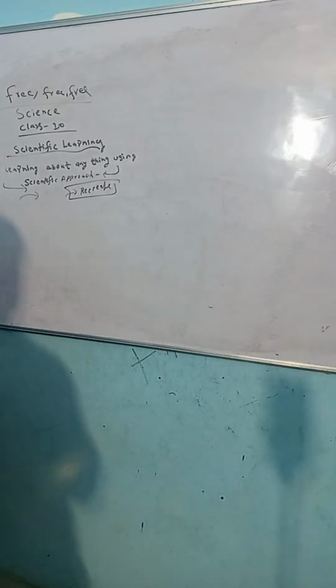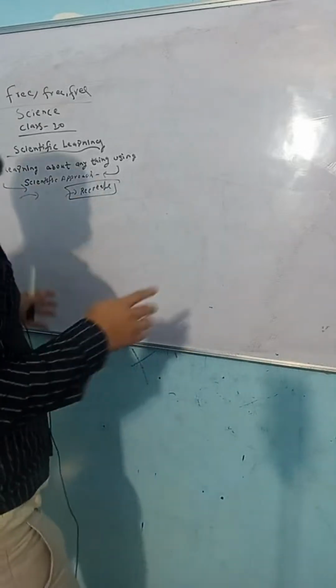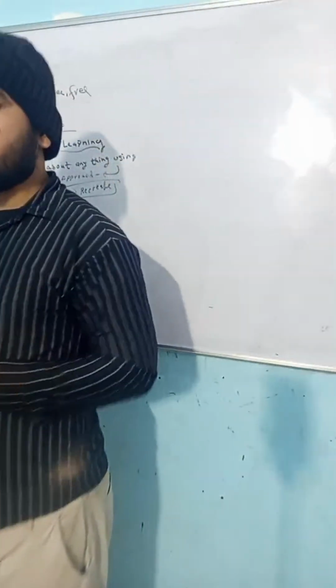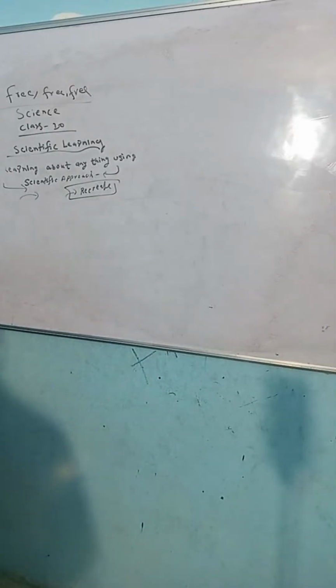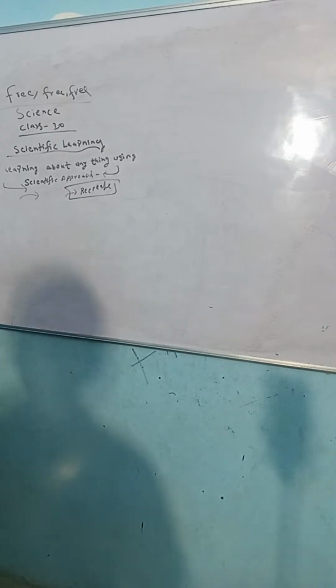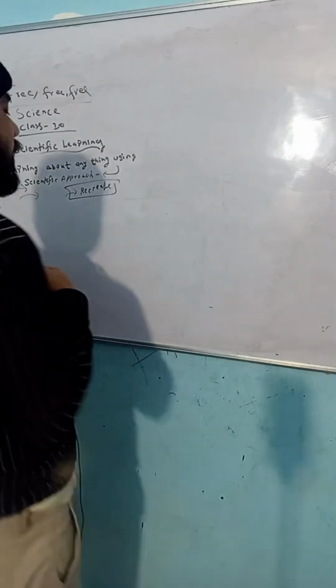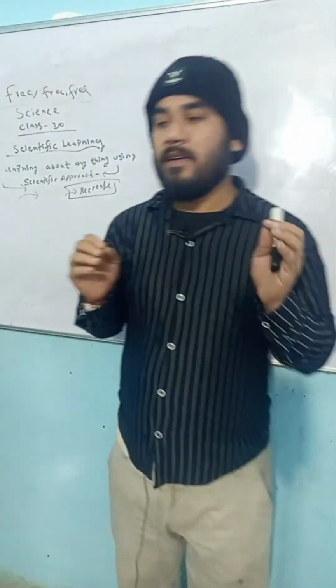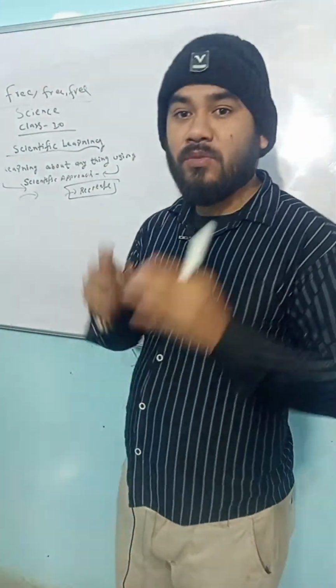Now initially some people had developed bikes, scooters, and televisions. Nowadays you can see advanced forms of those, because why? They have learned about those particular things, and they have innovated new ideas and new things. So whatever you are learning, you are getting a new idea. Once you learn something, you will get a new idea, and that new idea makes new innovations.